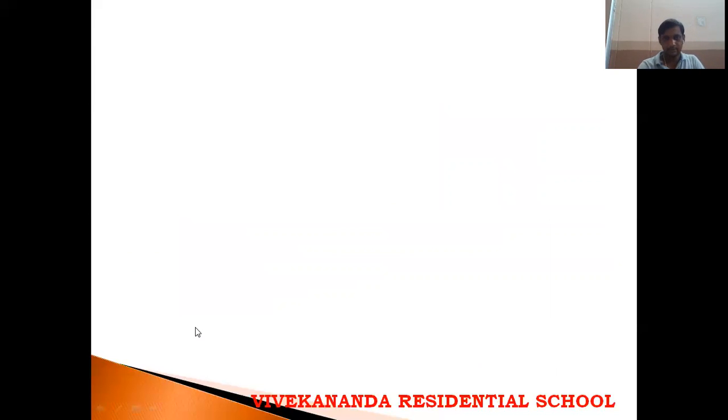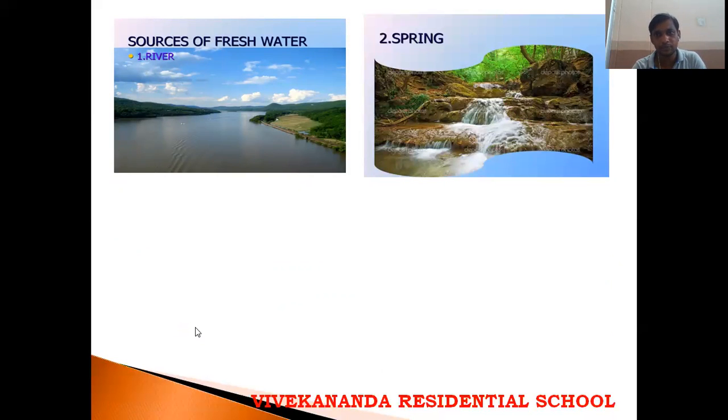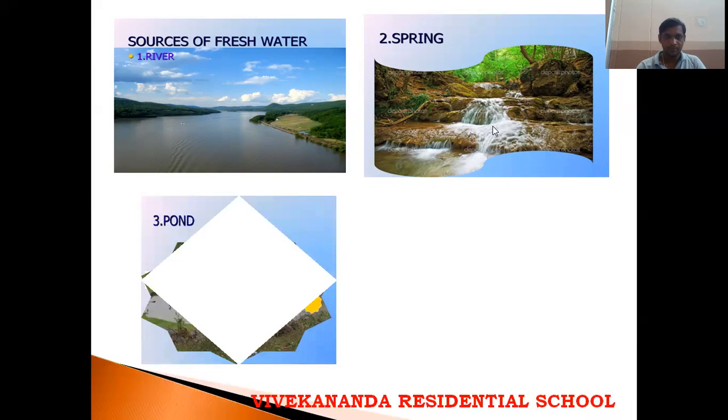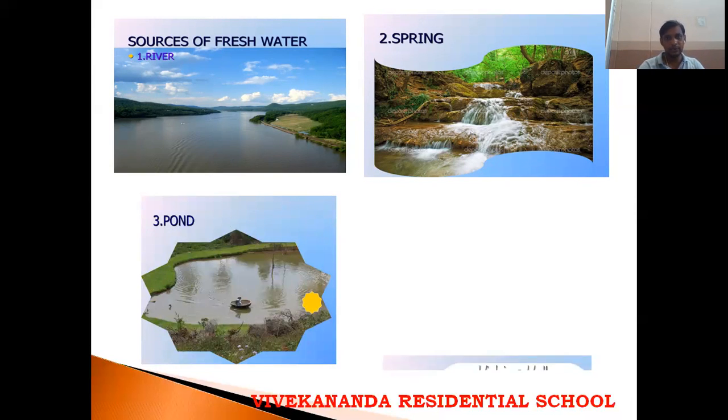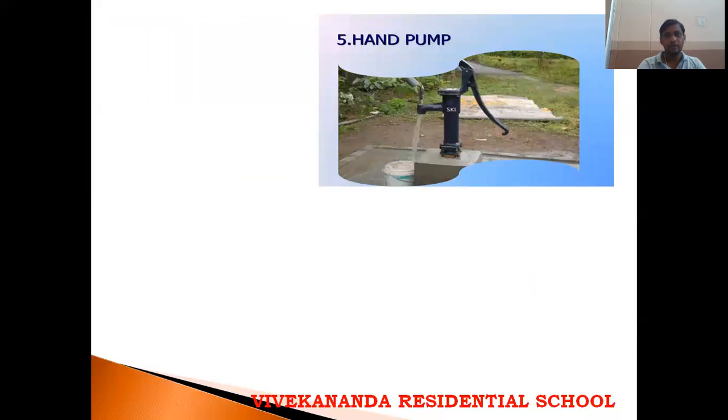And the next, sources of fresh water are rivers and springs. See, these are the springs present here. This water contains many medicinal values and is fit for drinking. The next is ponds. Third one, wells, which we already know. Next, hand pumps, that means bore wells. In olden days we used hand pumps and wells. Nowadays we are using bore wells to take water from underground.